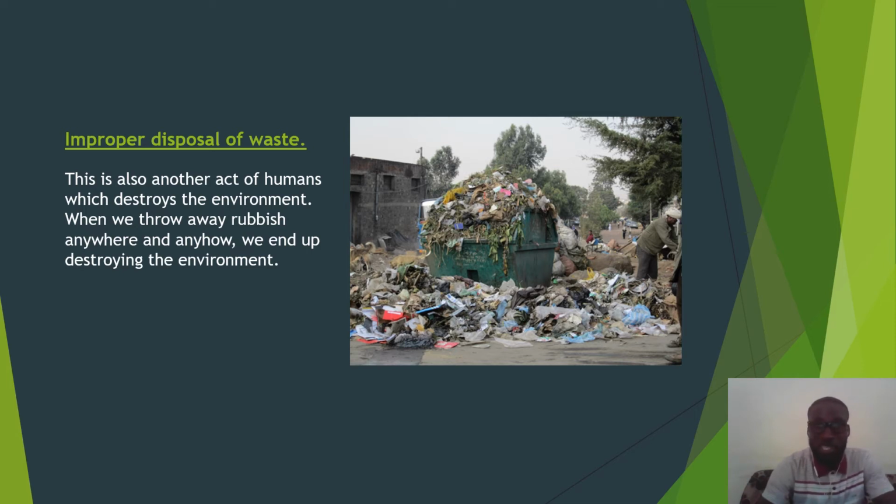As you can see in the picture there, the rubbish has been scattered everywhere. It's on the floor, and this is a clear and vivid explanation of what I'm trying to put across here.